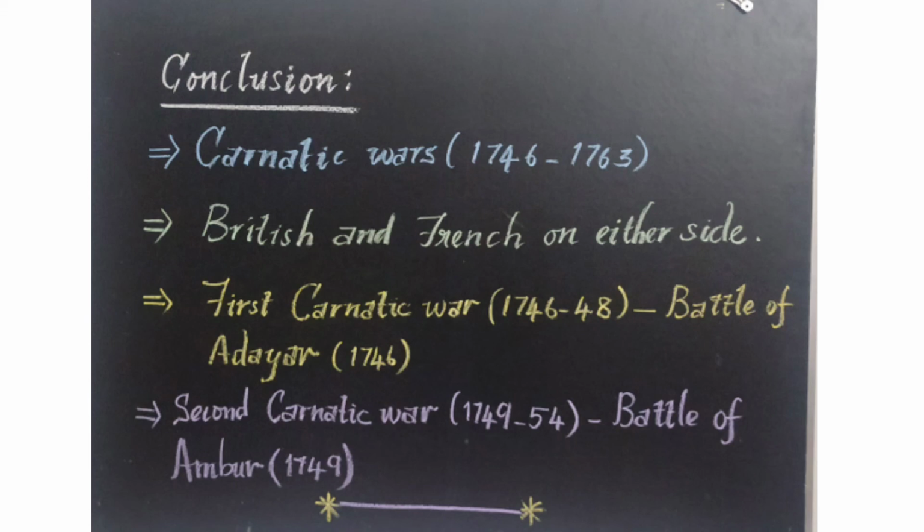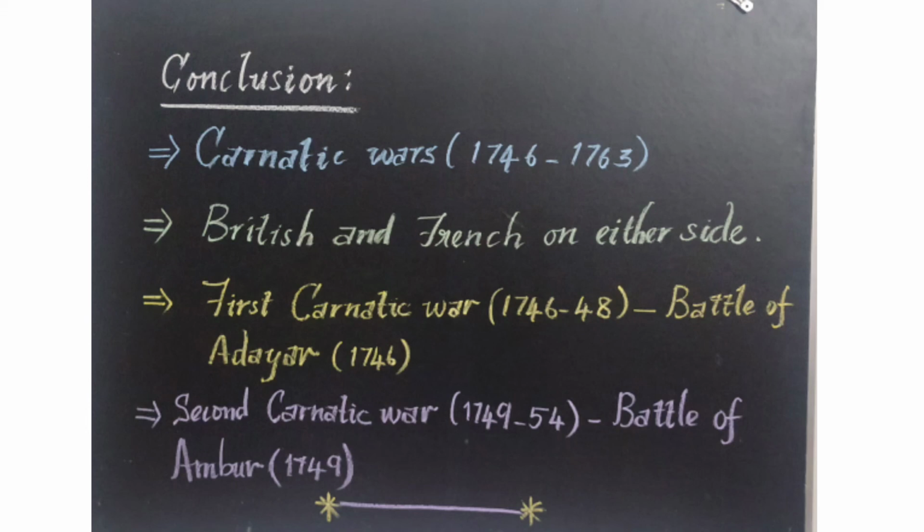The French forces were led by Captain Paradis at the place of Santhome in Madras. It was fought between the Nawab's forces and the French forces. The Nawab was supported by the English, and the main cause of that war was the War of Austrian Succession. The War of Austrian Succession in Europe came to an end by the Treaty of Aix-la-Chapelle. So this war also came to an end, and Madras was given back to the English. And the French got territories in North America.